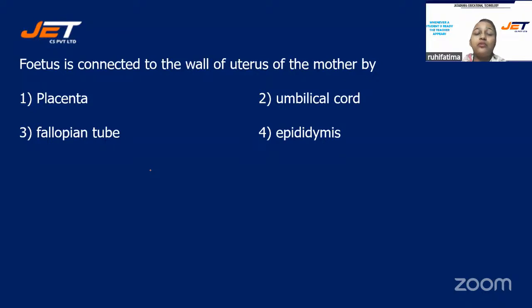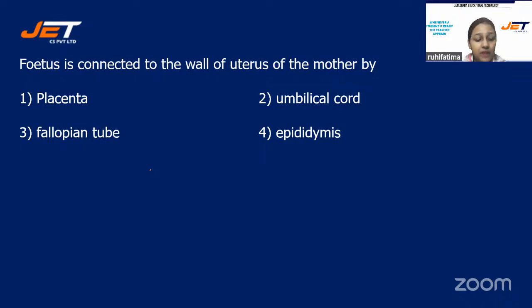Next question. Fetus is connected to the wall of uterus of mother by, and your options are number 1, placenta, number 2, umbilical cord, number 3, fallopian tube, or is it number 4, epididymis? Hurry up, students.